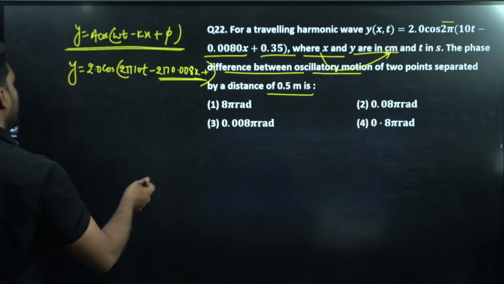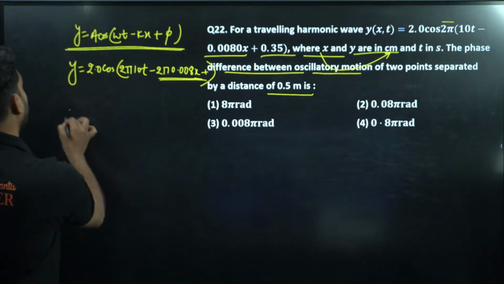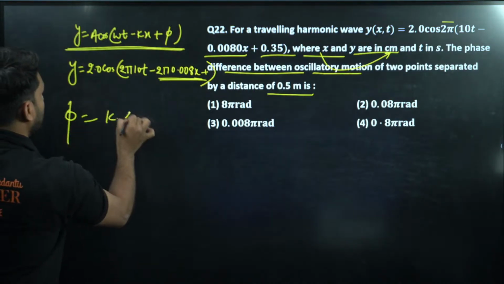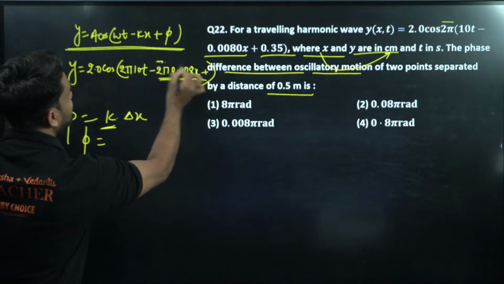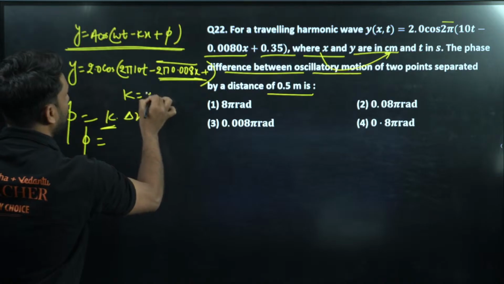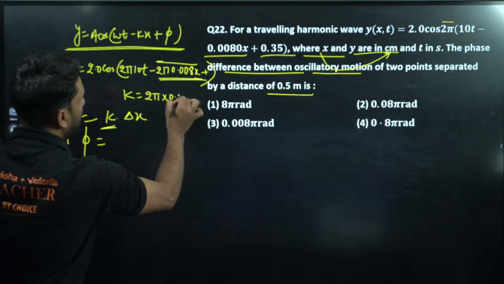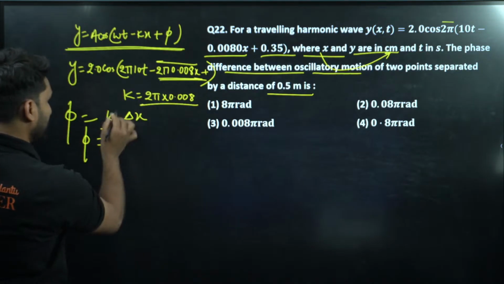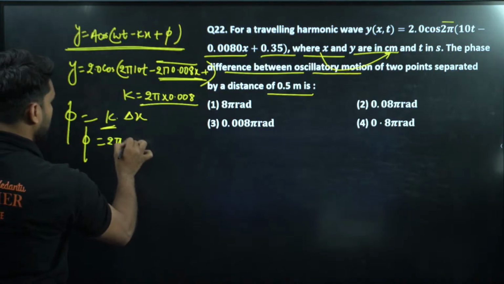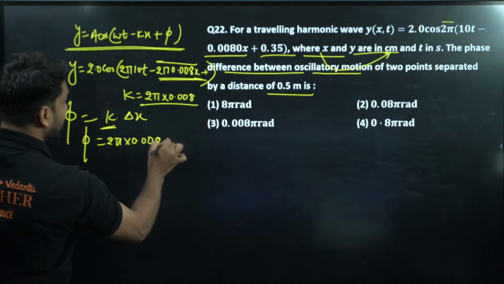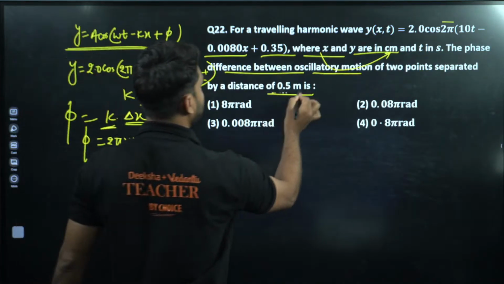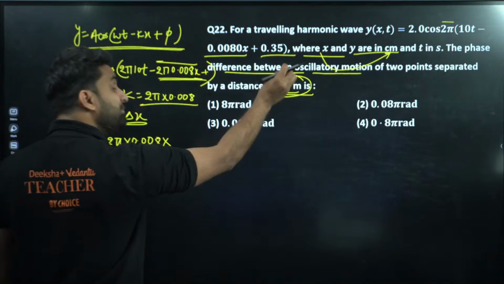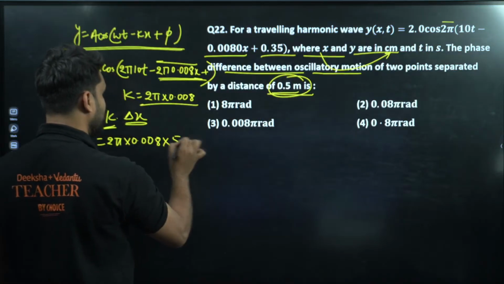So we all know phase difference phi is equal to k into delta x. So phi is equal to, where is k? This is kx. Can you see here? The k will be equal to 2 pi into 0.008. Okay, so we put here 2 pi into 0.008 into delta x, and x is equal to 0.5 meters. So if we write 0.5 meters, in centimeter it will be 50.